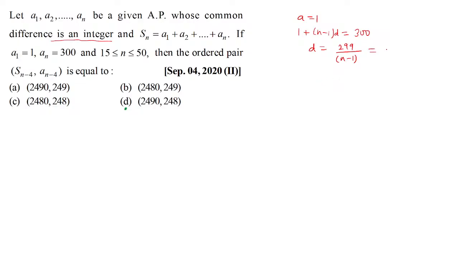Now, if you see carefully, what is the prime factorization of 299 is what we should be looking at. So if you see carefully, it is not divisible by 2, 3, or 5. No, it's not divisible. 7, not divisible. I mean, you check it out. Yeah, all prime numbers in line.